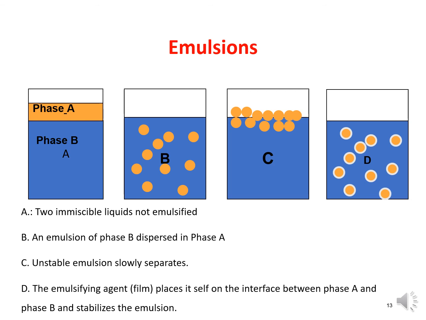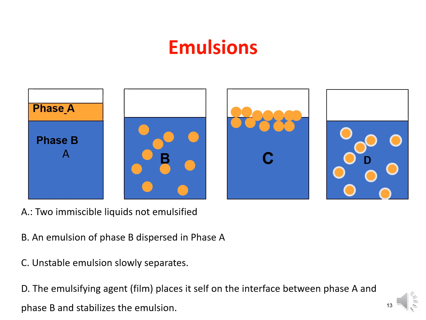This state of instability may be explained by the fact that the cohesive forces between the molecules of the same type are stronger than the adhesive forces between the unlike molecules. Any attempt to increase the adhesive forces between these phases can produce a stable emulsion.